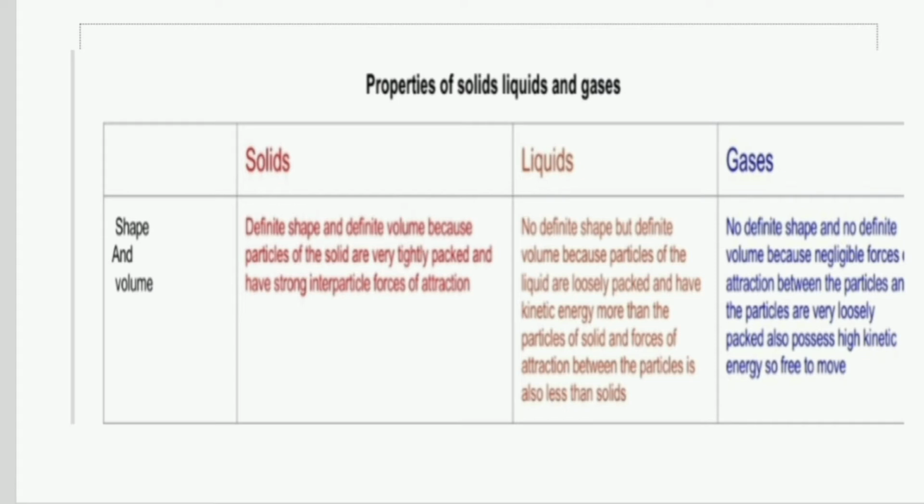So the shape is not fixed but the volume will remain the same, because in this case the particles are not so tightly packed as compared to solids, but still there are some forces of attraction between the liquid particles which will not allow the liquid to change its volume, but definitely it is not so strong that it cannot change the shape. So it is changing the shape but the volume will remain fixed.